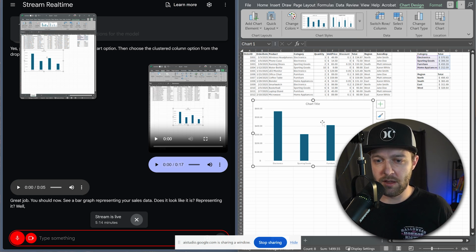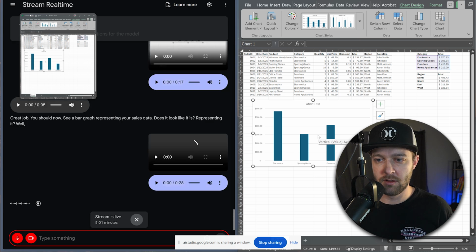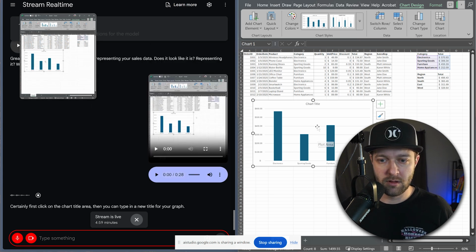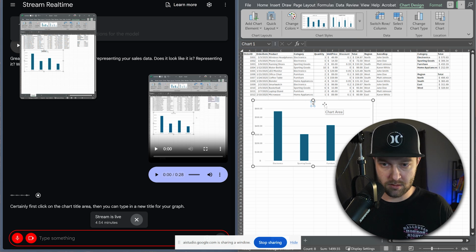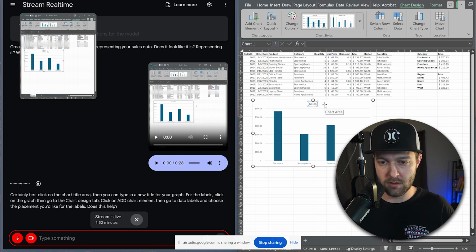One thing I want to be able to change is the chart title, and then I'd also like to have labels on each of the bars so I can see what the actual total is for each category. Certainly. First, click on the chart title area. Then you can type in a new title for your graph. For the labels, click on the graph, then go to the Chart Design tab, click on Add Chart Element, then go to Data Labels and choose the placement you'd like for the labels.